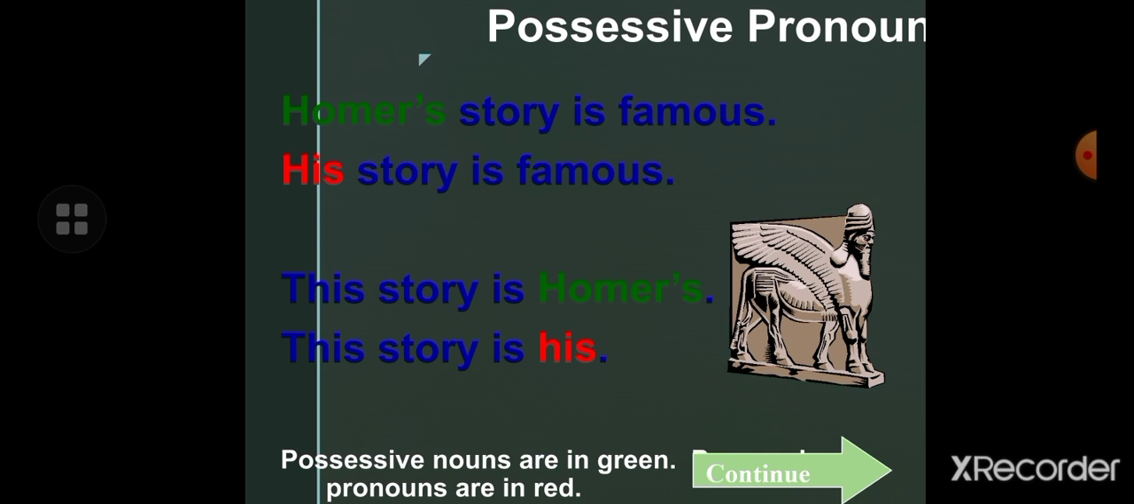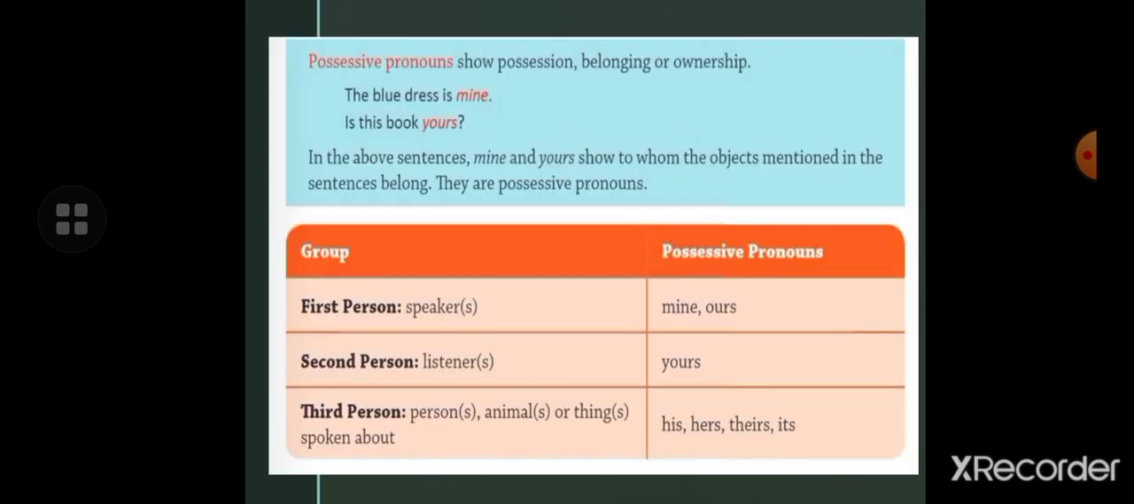Homer's story is famous, and we use his story, his for Homer's. His story is famous. This story is Homer's, and this story is his. His here is a possessive pronoun. Possessive pronouns show possession, belonging, and ownership. They show what the things are belonging to, what the ownership is in the sentence.